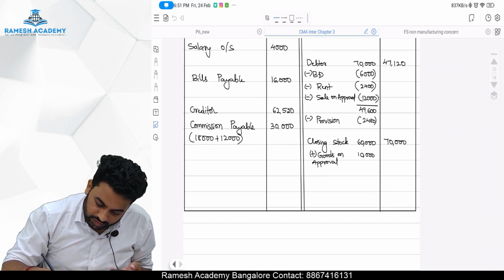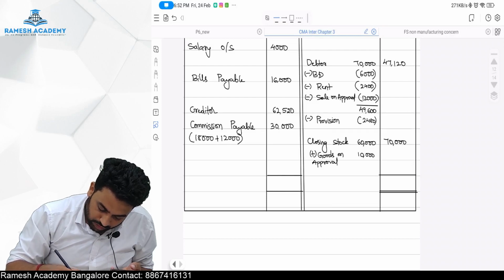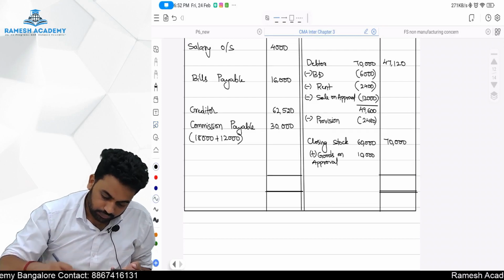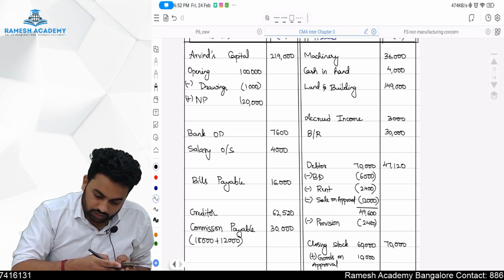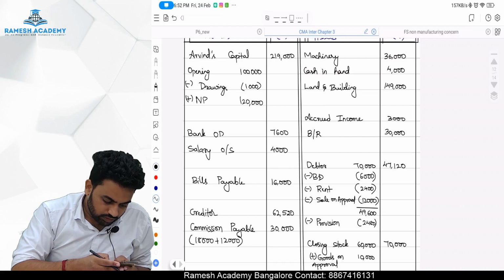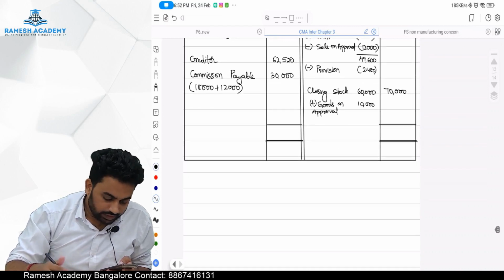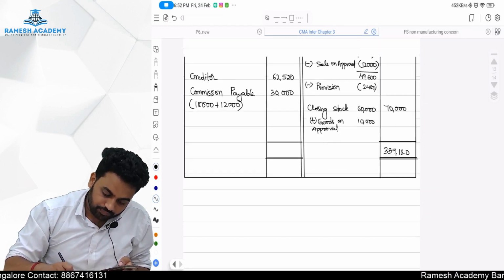If it's an error of compensation or principal error or complete omission, then the balance sheet will still match. So how much is the asset side, sir? 36,000 plus 4,000 plus 1,49,000 plus 3,000 plus 30,000 plus 47,120 plus 70,000 is 339,120.